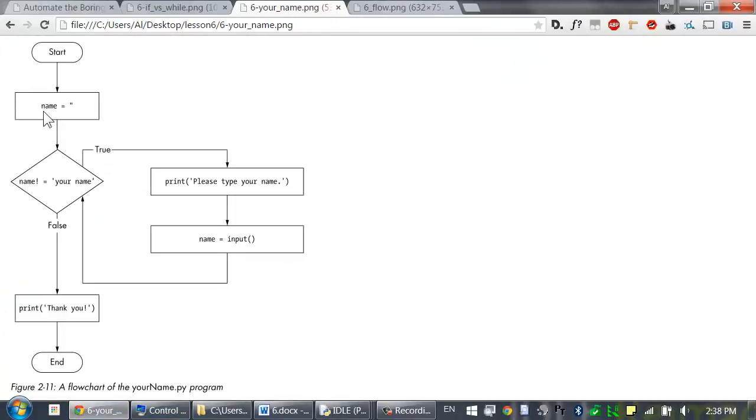So here's a flowchart of this program. You can see right here, we've initially set name equal to the blank string, and here's the while statement's condition. As long as it's true, it will keep looping around. The first time it's false, though, it'll continue on with the rest of the program.